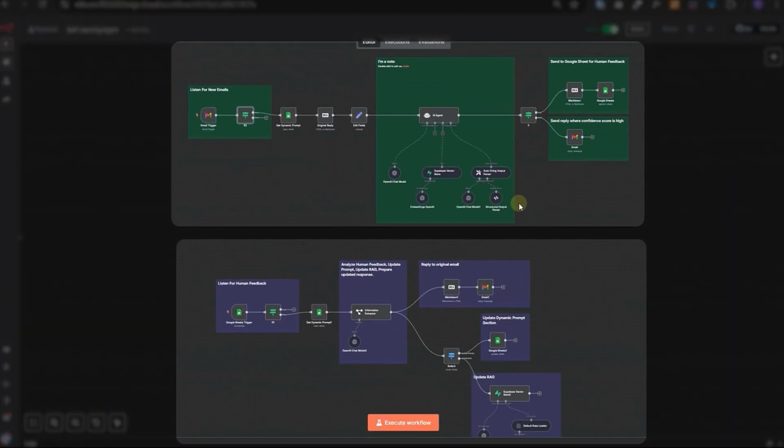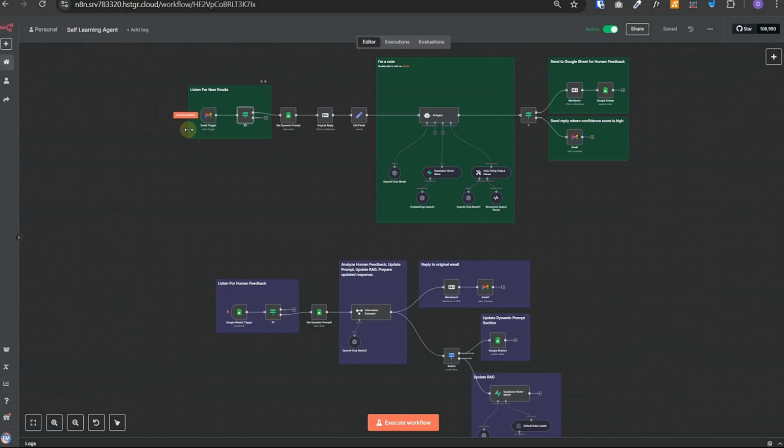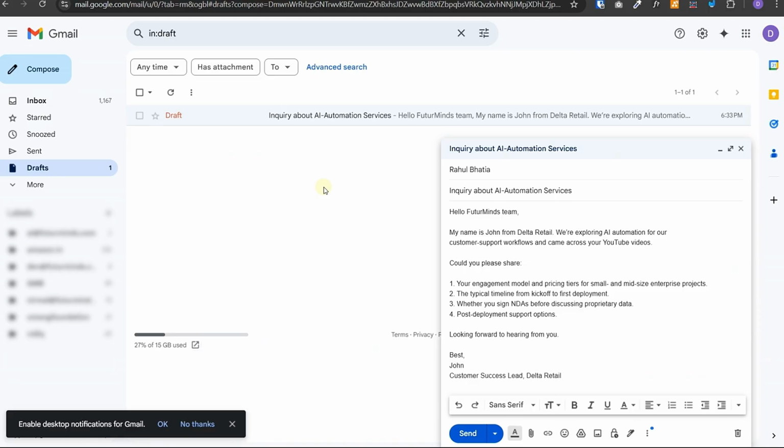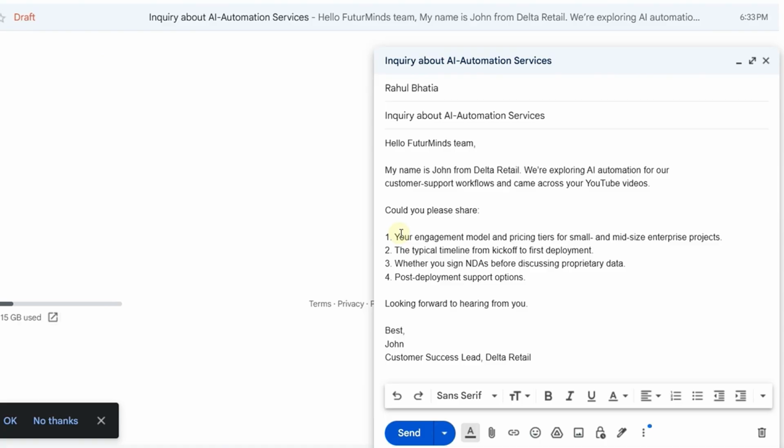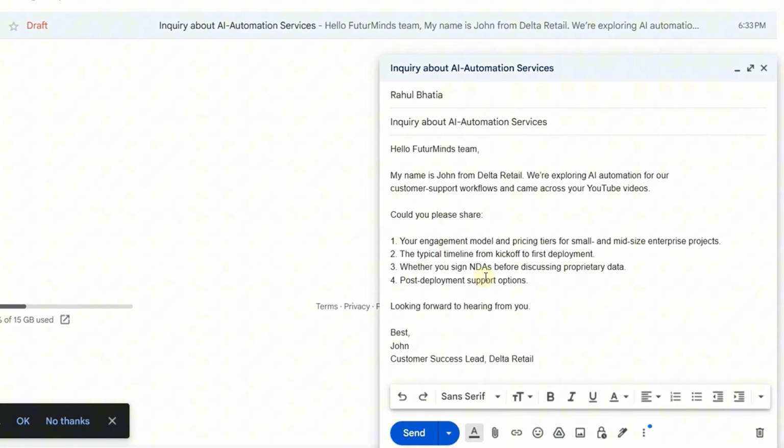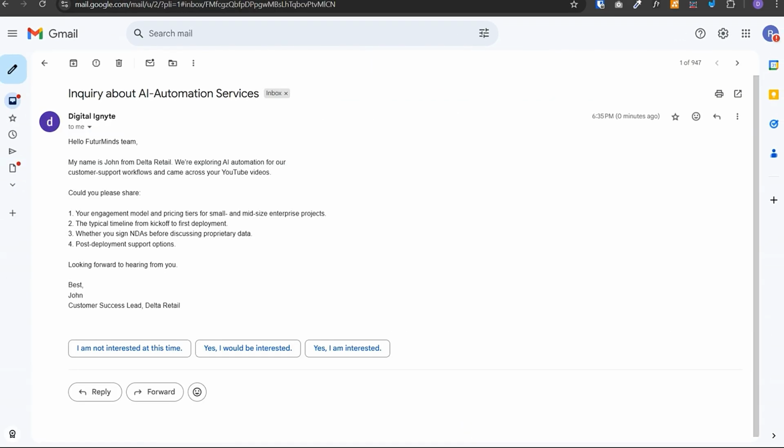I have these two workflows in n8n that handle the entire logic. The first workflow gets triggered whenever a new message is received. Let's send this test message and see everything in action. I'm sending this email as a client asking for a couple of details on the engagement model, typical timeline from kickoff to first deployment, NDAs and post-deployment support. Let's send it. It is received on the other side.